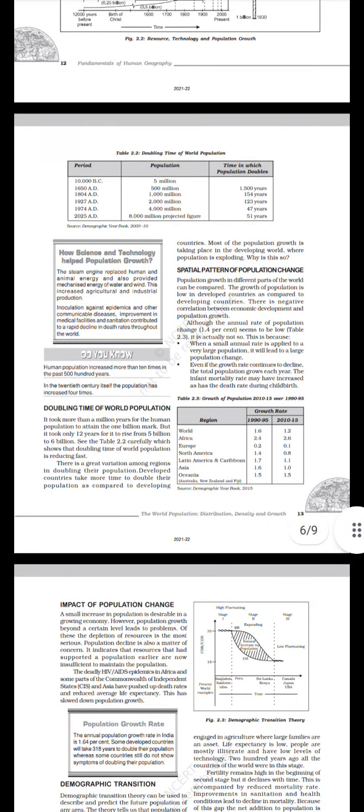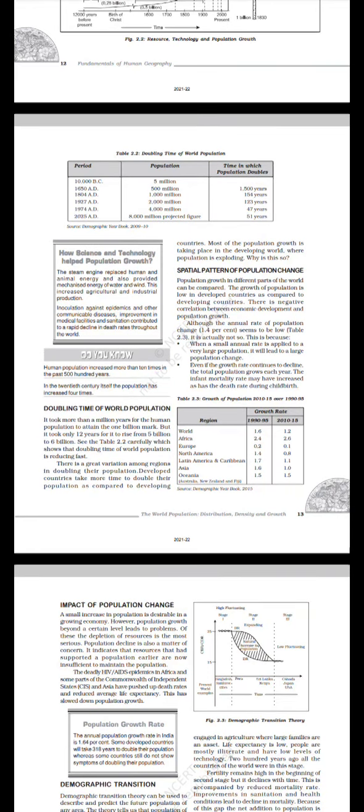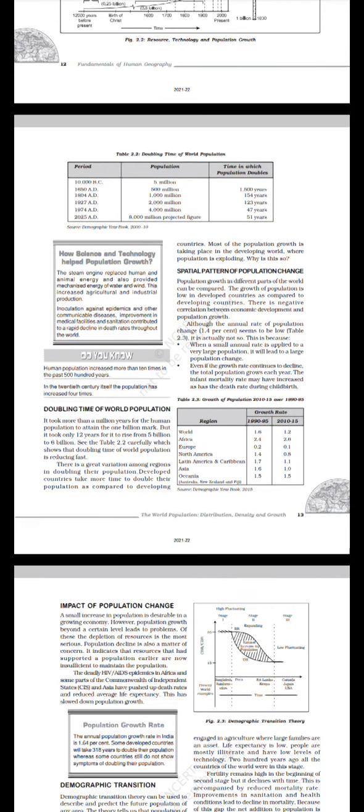How science and technology helped population growth. The steam engine replaced human and animal energy and also provided mechanized energy of water and wind. This increased agriculture and industrial production. Inoculation against epidemics and other communicable diseases, improvement in medical facilities and sanitation contributed to a rapid decline in death rates throughout the year. Do you know? Human population increased more than 10 times in the past 500 years. In the 20th century itself, the population has increased 4 times.